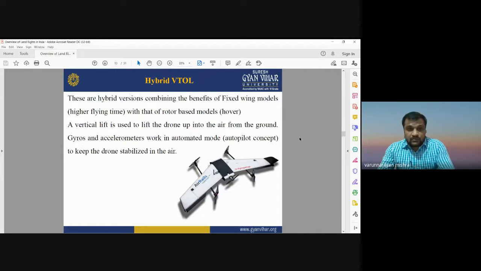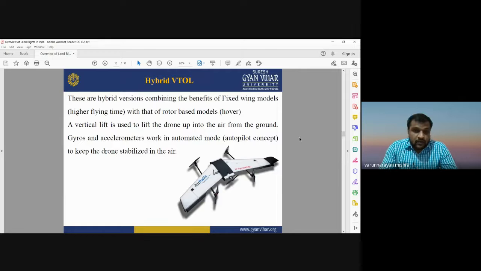Okay. So now the third type of drone is the hybrid VTOL. These are a hybrid version combining the benefits of both the fixed wing model as well as the rotor based model. It is known as a hybrid drone because it has the functions of both fixed wing models as well as rotor based models.